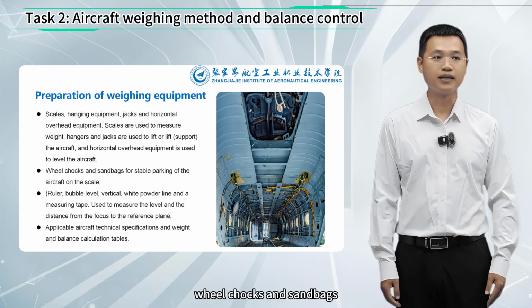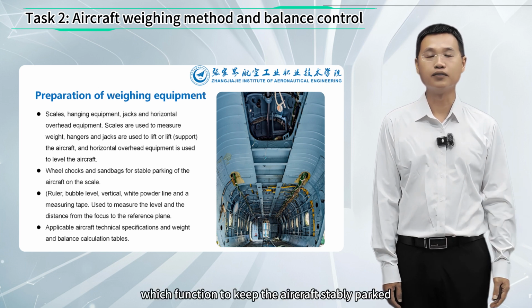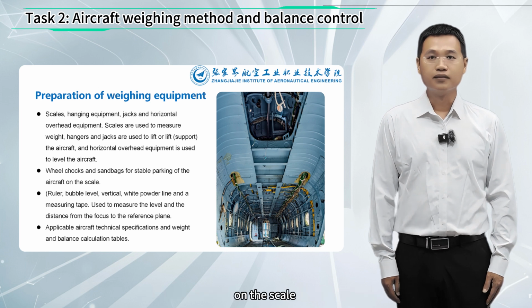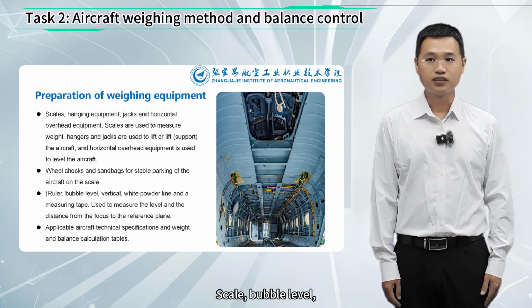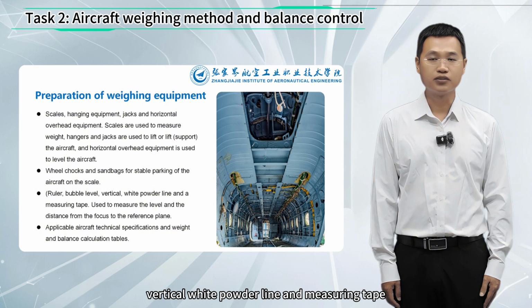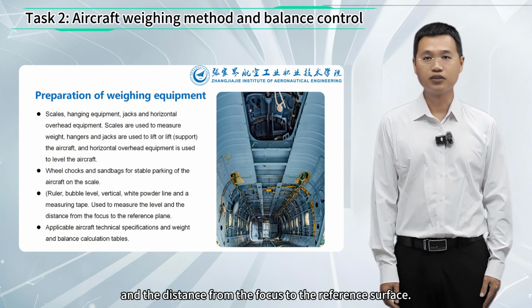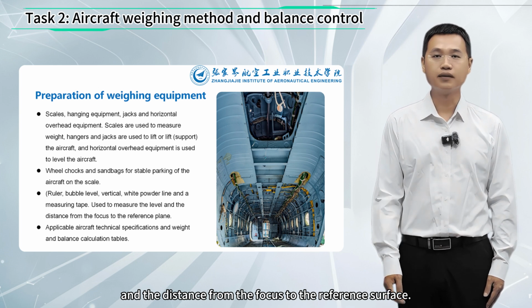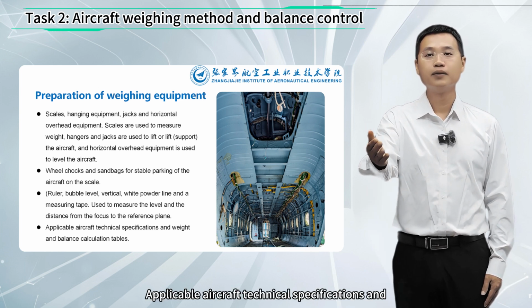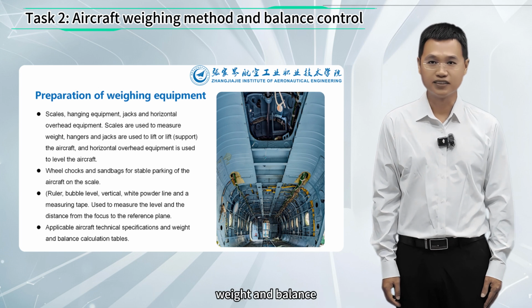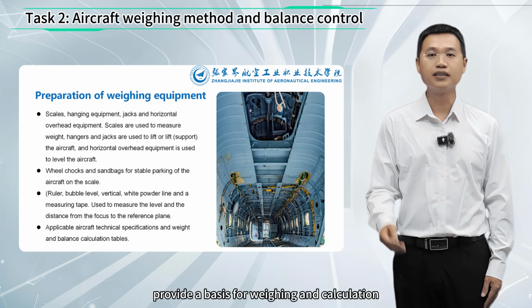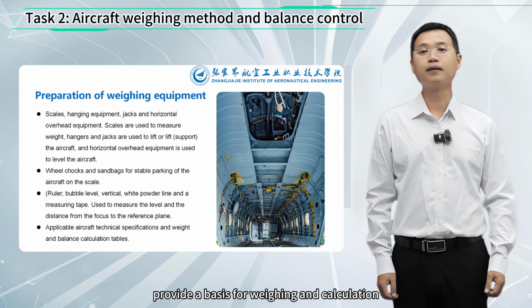Wheel chocks and sandbags function to keep the aircraft stably parked on the scale. Plumb bob, bubble level, vertical, white chalk line, and measuring tape are used to measure the level and the distance from the focus to the reference surface. Applicable aircraft technical specifications and weight and balance calculation tables provide a basis for weighing and calculation.